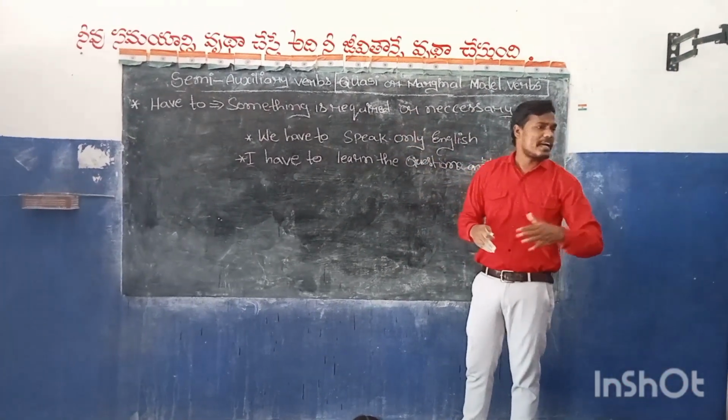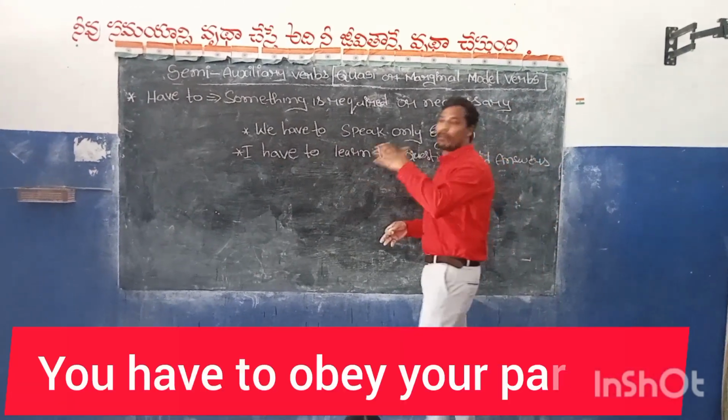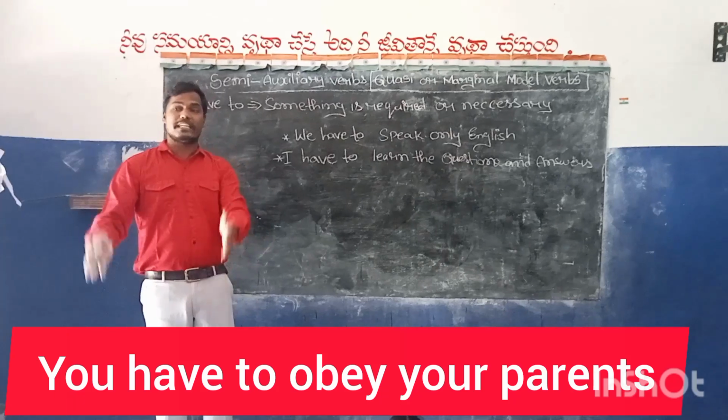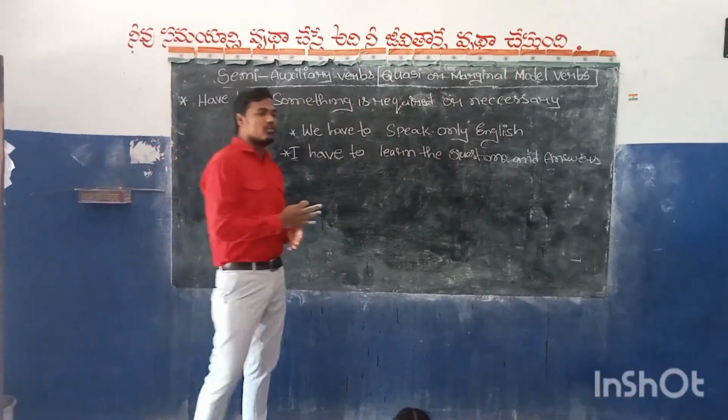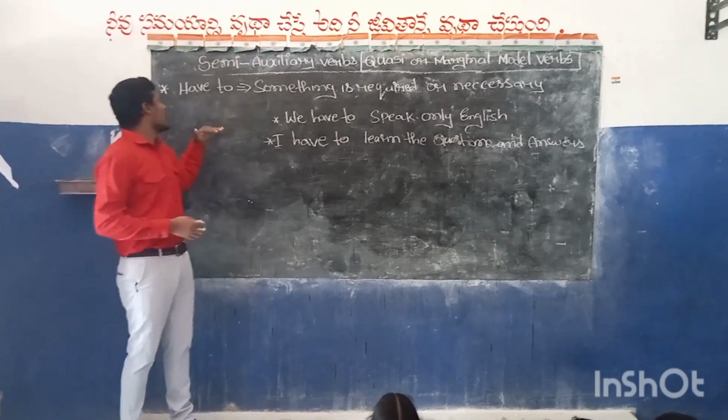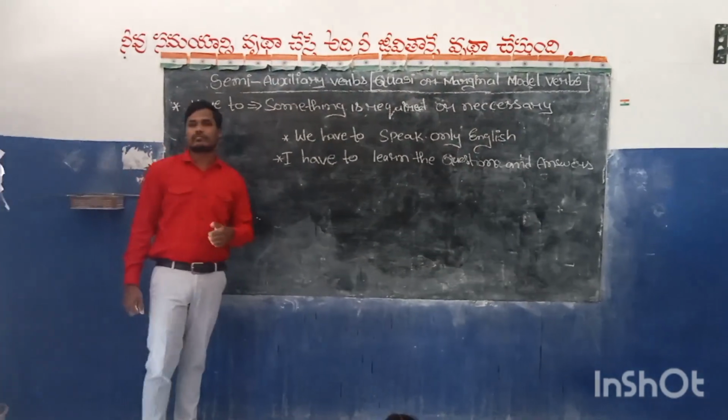You must obey your parents. You have to obey your parents. You must obey your parents means what? You have to obey your parents. It is necessary. So in that way you have to use this semi-modal verb, "have to". Okay?